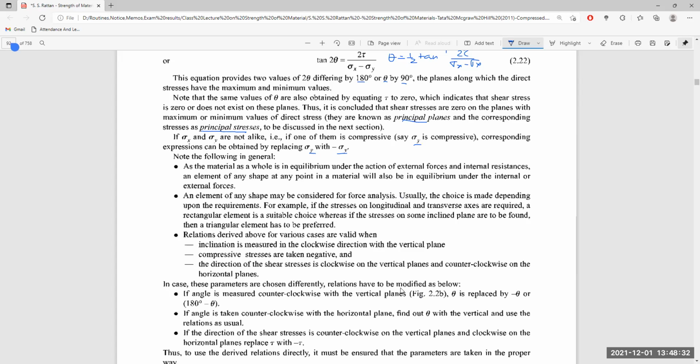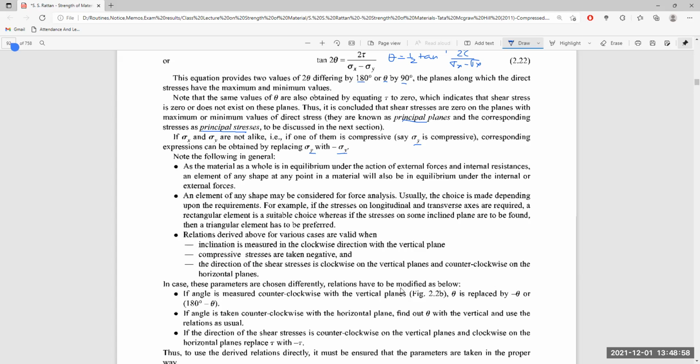Usually the choice is made depending upon the requirement. For example, if the stresses on rectangular, longitudinal and transverse planes are required, a rectangular element is a suitable choice. Where the stresses on an inclined plane are to be found out, then a triangular element has to be provided.